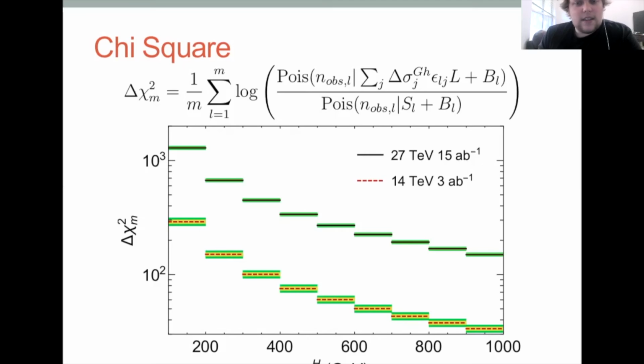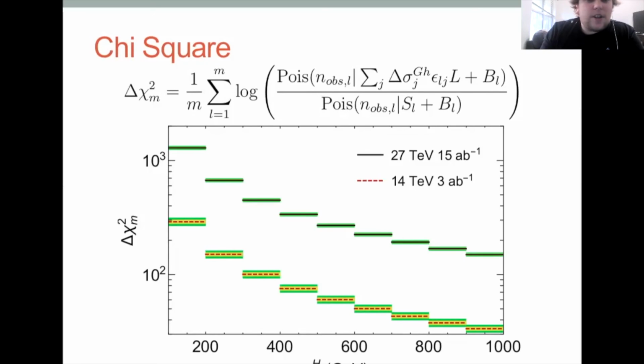And you can see on the left that when you just have the first bin, the chi-squared is quite large. This is because the difference between the expectation of the Electroweak Goldstone and the standard model, WH or ZH, is quite large, but the uncertainty is very small because there's a large number of events in those first few bins. And as we can see, the chi-squared increases as we include more bins. That's to say that our hypothesis of the Electroweak restored phase, or Electroweak restored cross-section, gets better as you increase in PT, which is exactly like we would expect.